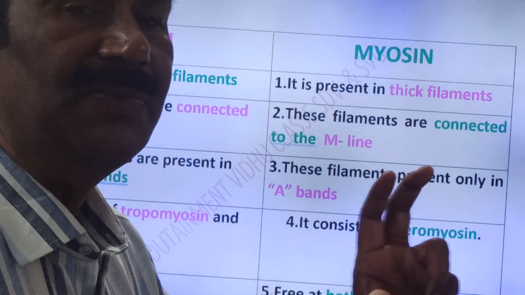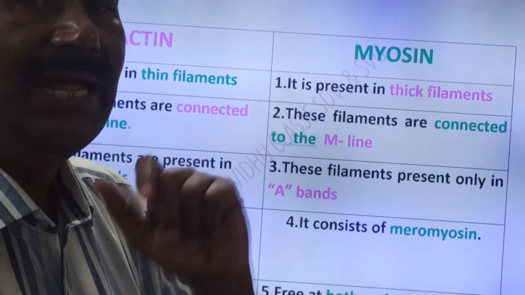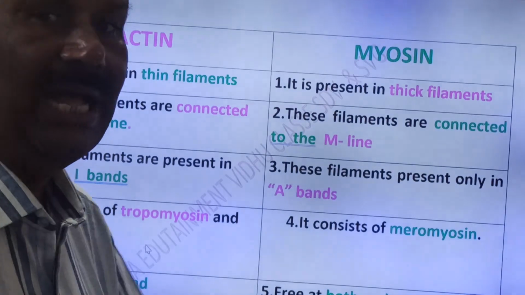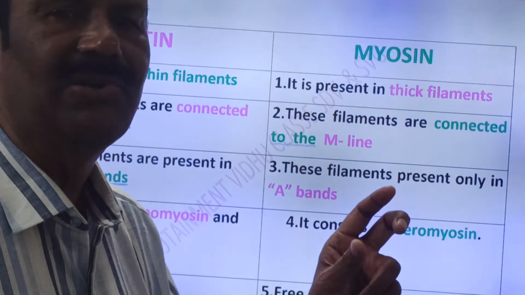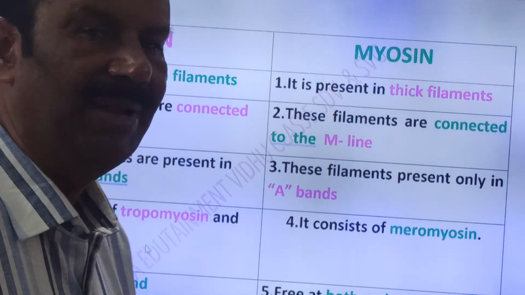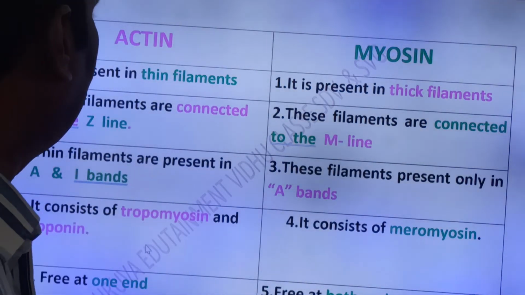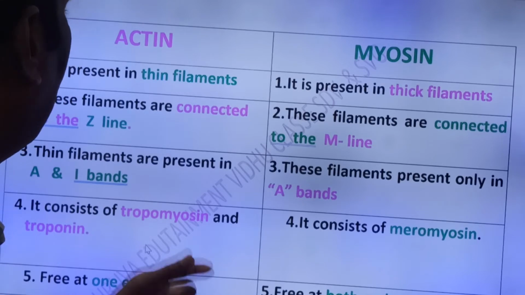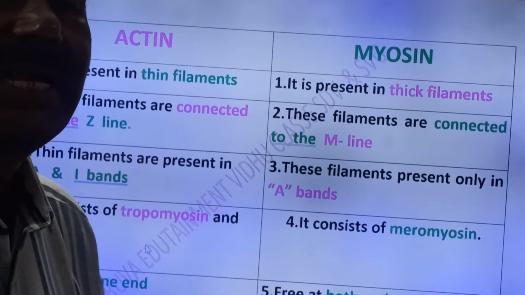Friends, the M line is present in the A band, the Z line is present in the I band. The center of the I band is called the Z line, the center of the A band is called the M line.